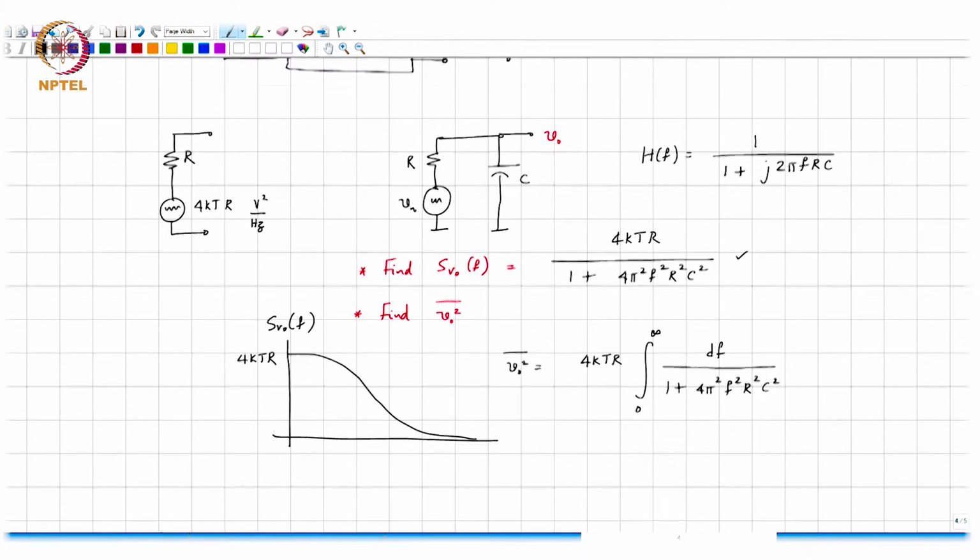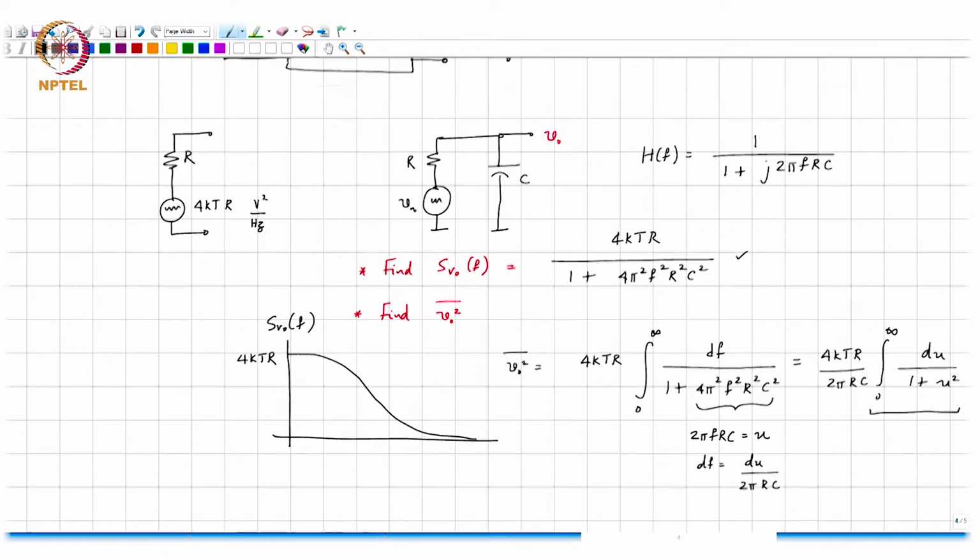And well, you use 2 pi F R C as u, and dF is nothing but du by 2 pi R C. So, this is nothing but 4 kT R over 2 pi R C integral 0 to infinity du by 1 plus u square.